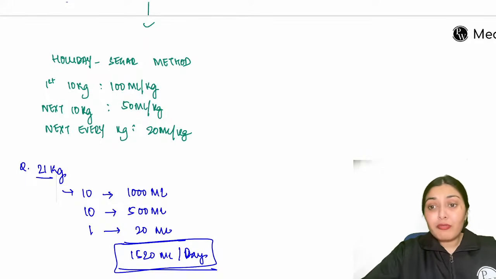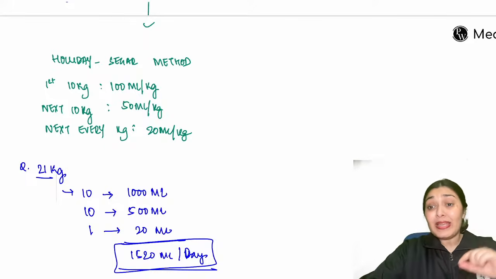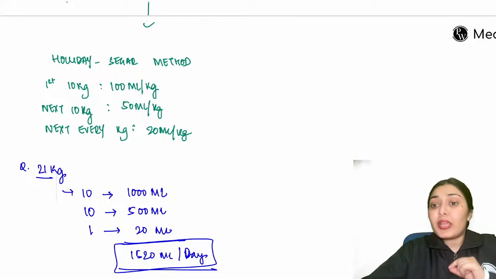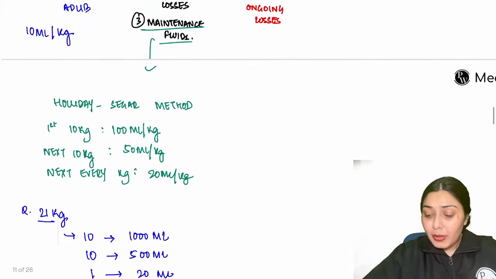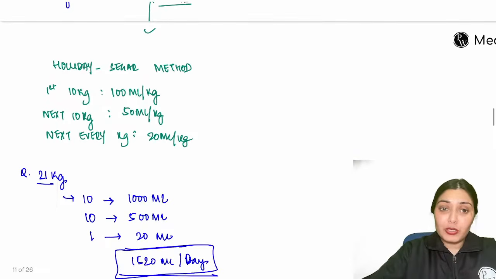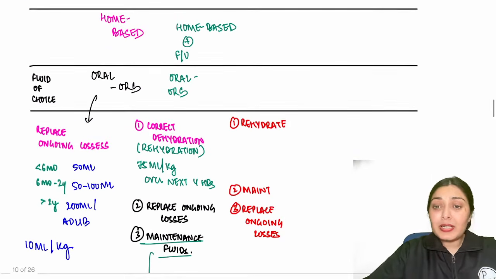If you know your weight, you can also calculate the maintenance fluid that is required by your body. This is the least amount that you need to take every day, right? So this is the Holliday-Segar method by which we calculate the maintenance fluid. So this was some dehydration.